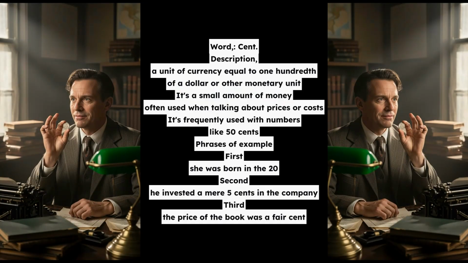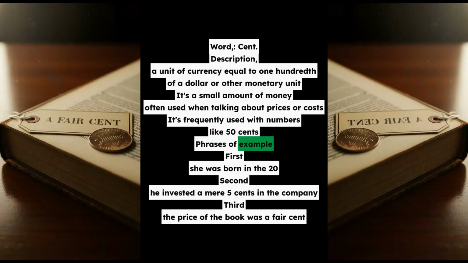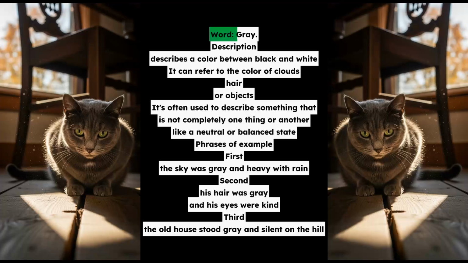Word gray. Description describes a color between black and white. It can refer to the color of clouds, hair, or objects. It's often used to describe something that is not completely one thing or another, like a neutral or balanced state.